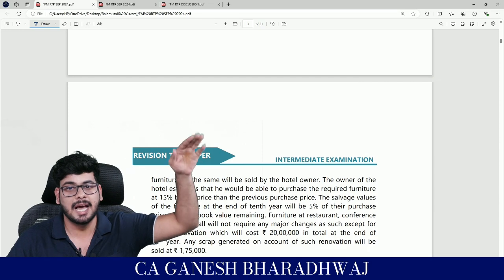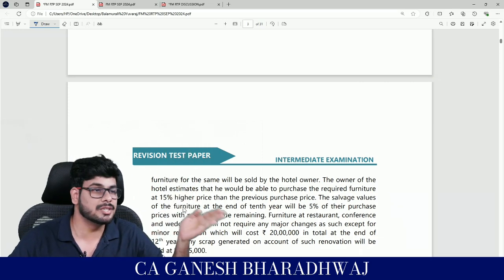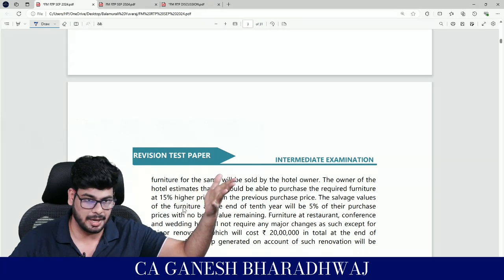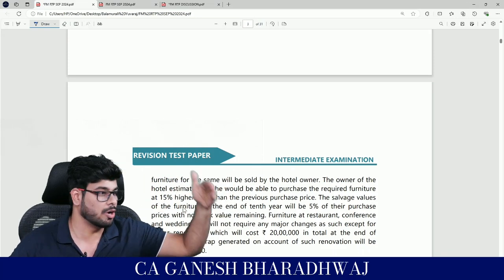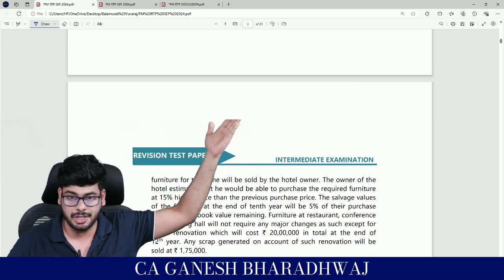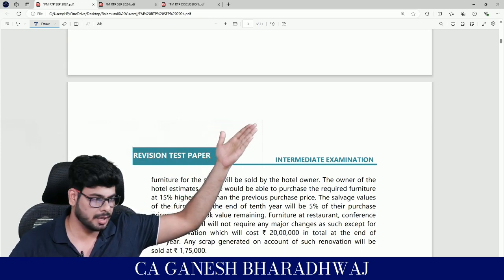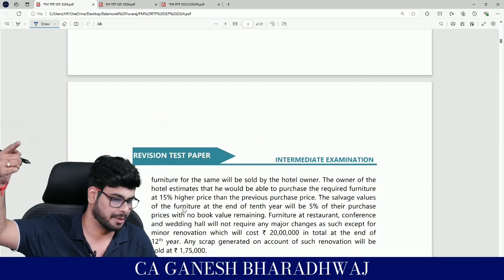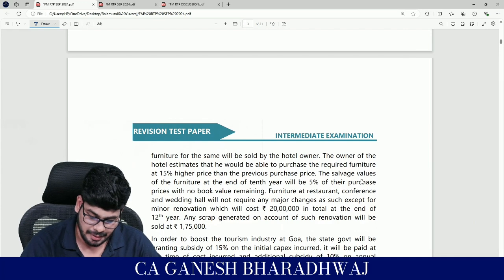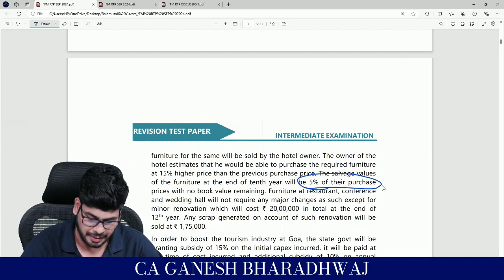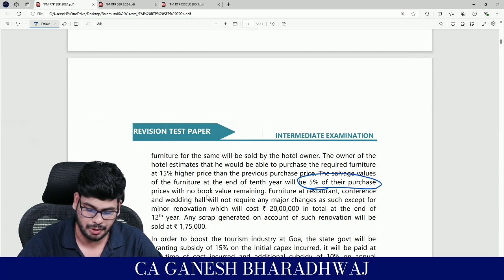So what happens at the end of the 10th year, he is going to once again purchase all these new furniture. It's going to be replaced, but now when he is purchasing, what will be his outflow? 15% more of what he initially paid at year 0, correct? So 1.15 of the initial cost will once again be an outflow there. Clear with this? The salvage value of the furniture at the end of the 10th year will be 5% of their purchase prices with no book value remaining.